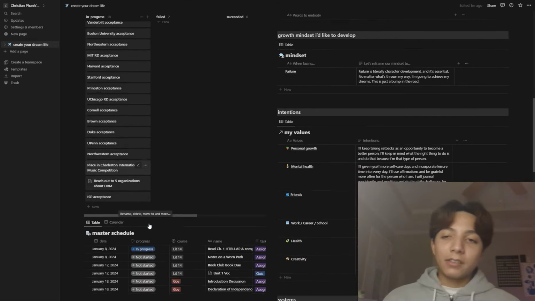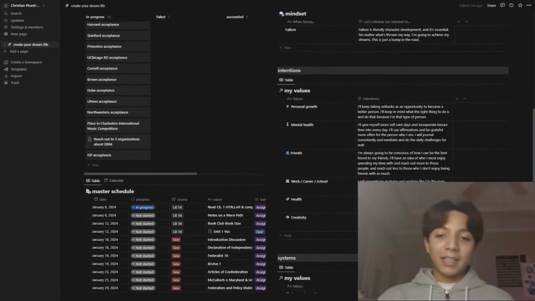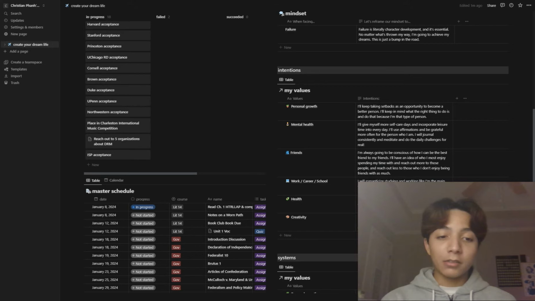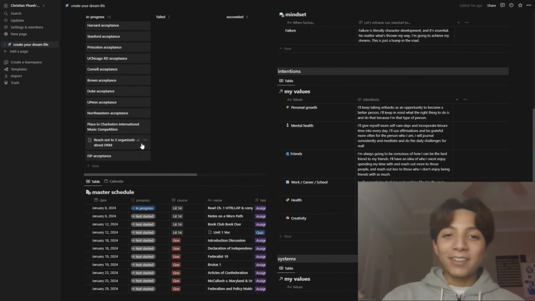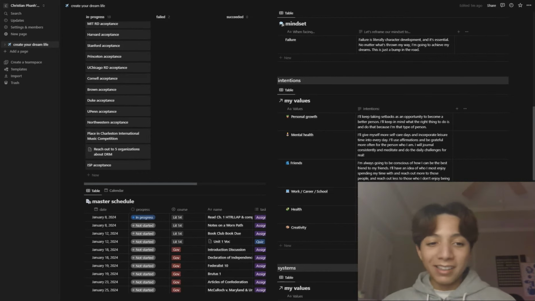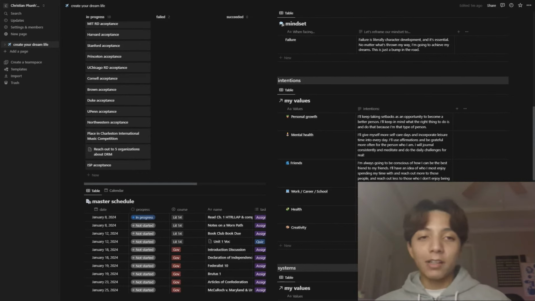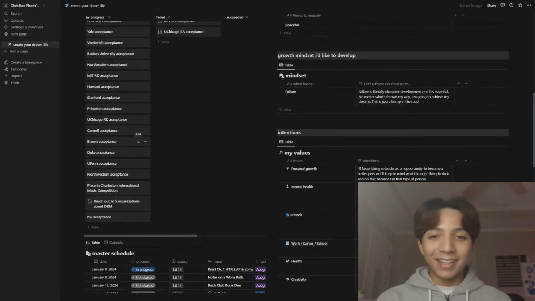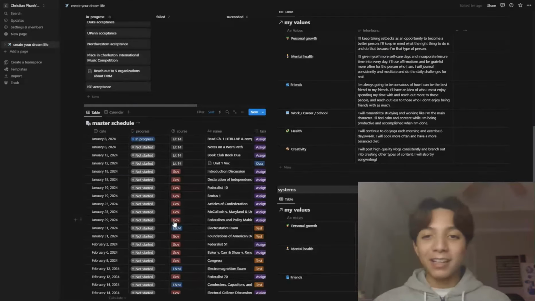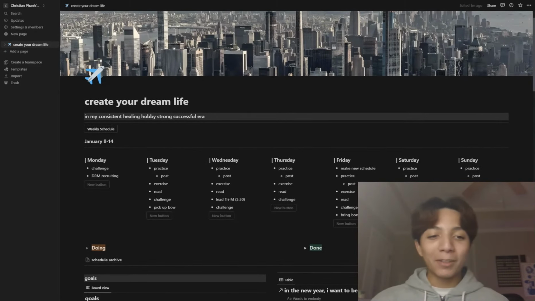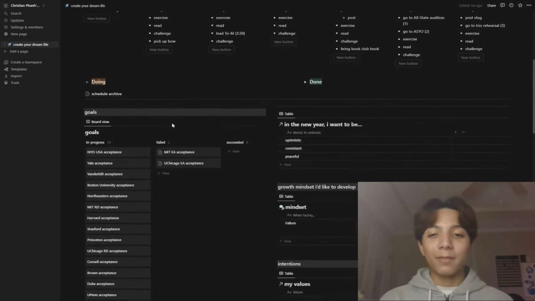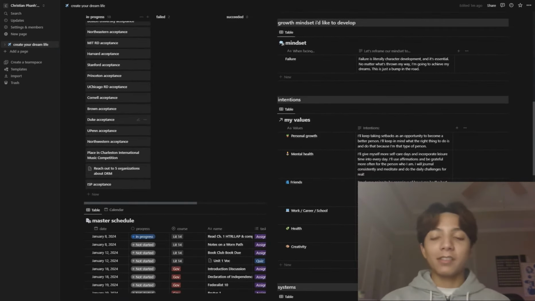So something I kept from last year that is a very useful thing I found is this master schedule, which I forgot to mention, but this entire template is kind of taken from Brianna Kwan's template, but I modified it so much that it's not really the same. Maybe except for this master schedule, and I think the weekly planner is somewhat similar. I can't remember what it was on her template. I know these two parts at the top were there, but this goals tab wasn't there.